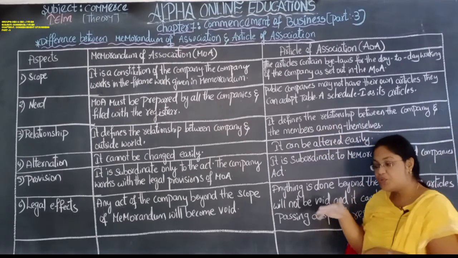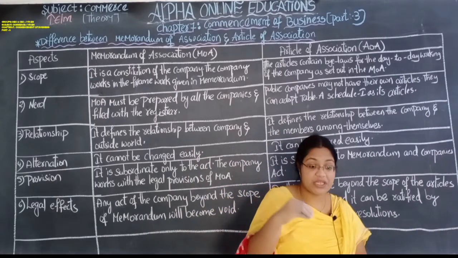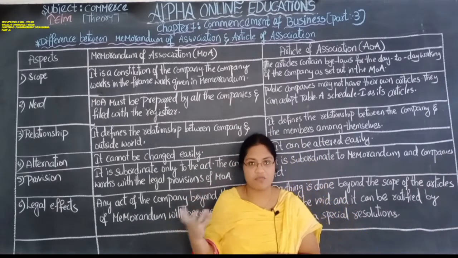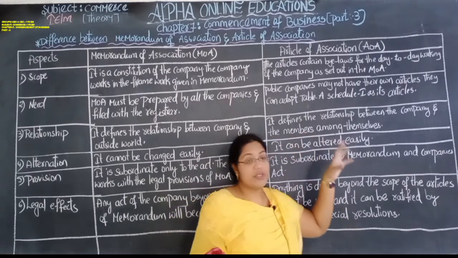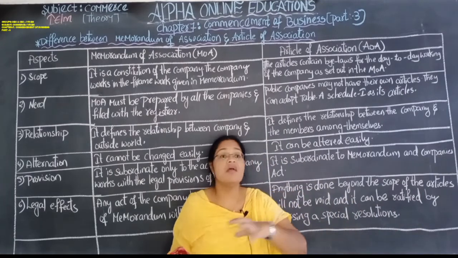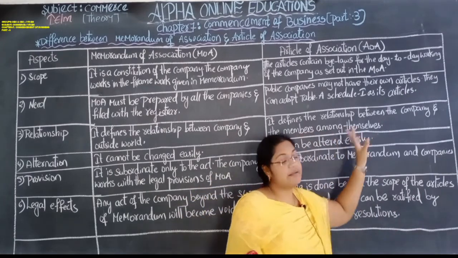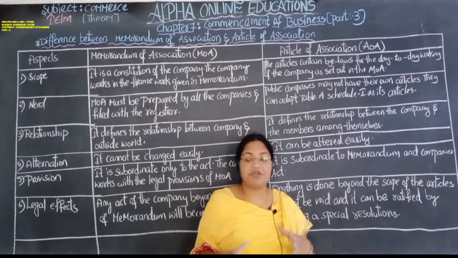So it is only within the company, but the memorandum is within the company and with the outside of the company.